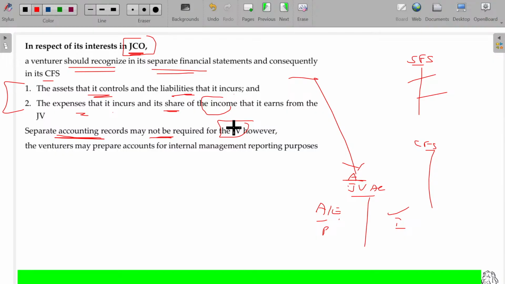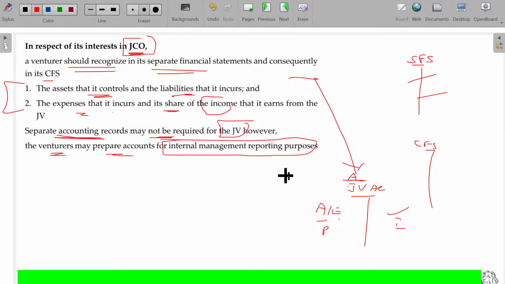Okay. Separate accounting records for the entire jointly controlled operations are not required. That may be commonly maintained for verification purposes only. The venturer may prepare accounts for internal management reporting purposes. This is not required, but sometimes they may prepare the accounts for their internal requirement alone.